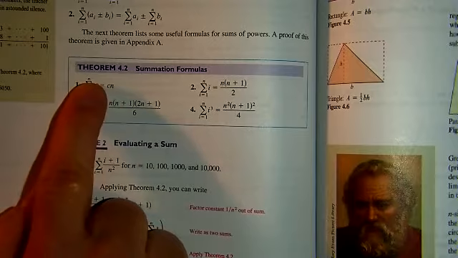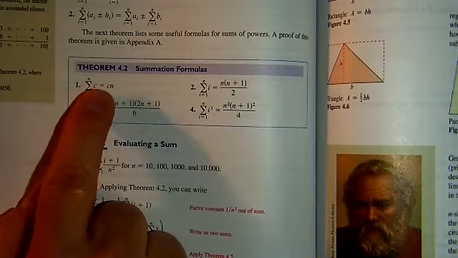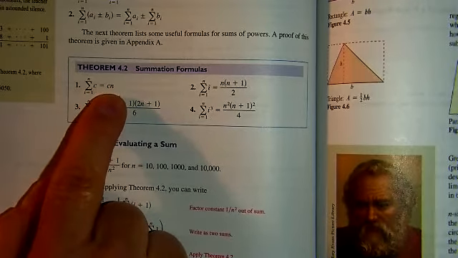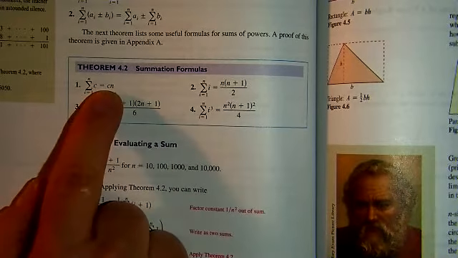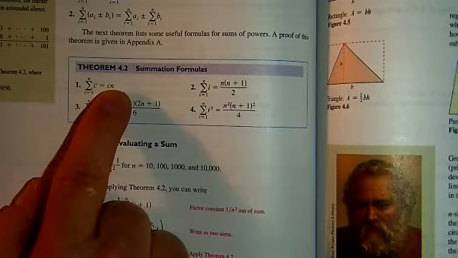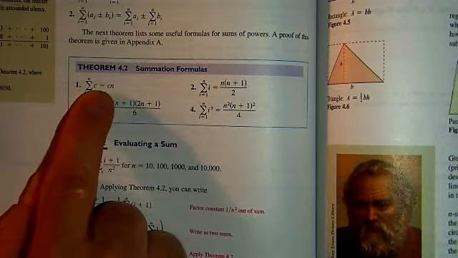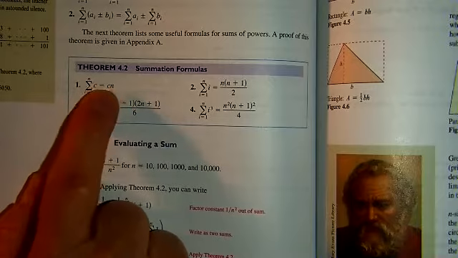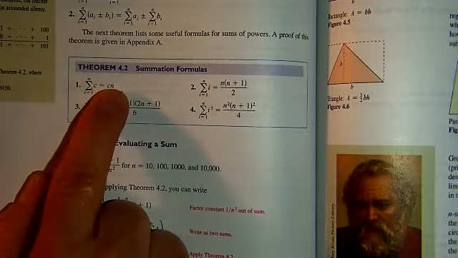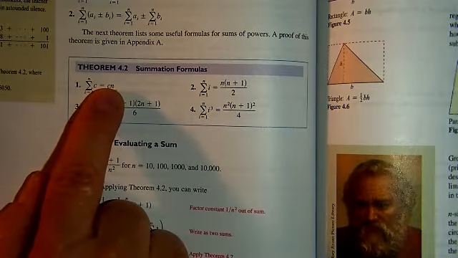So if I have 5 2's and I add up 5 2's, that's 2 plus 2 plus 2 plus 2 plus 2. That is the same as taking 2 times 5, which is 10. Okay, so for any constant number or term that is constant with respect to the index, it's just however many terms I have times that thing.